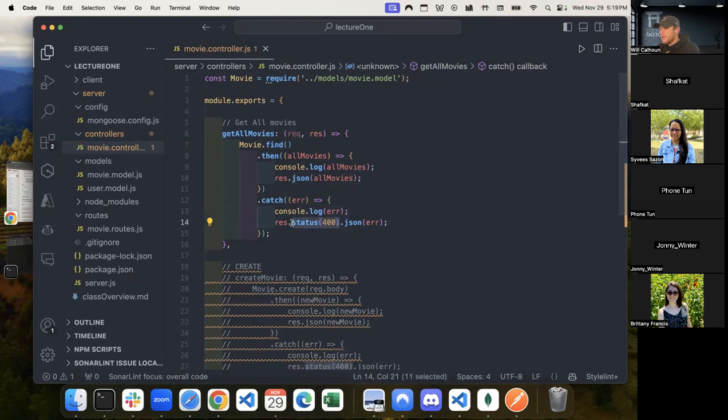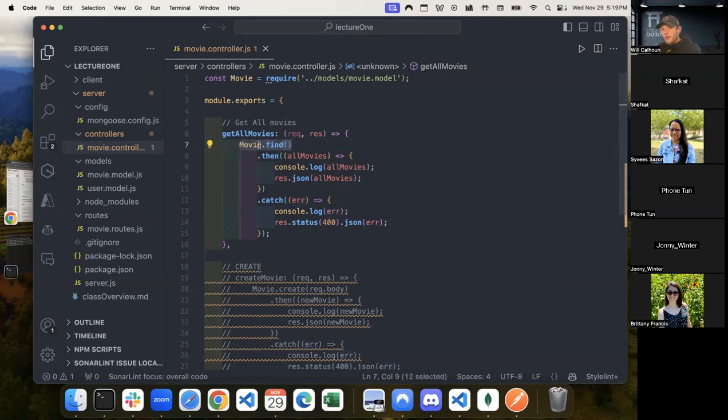This status, there's a bunch of different statuses. There's 200 if it's okay, 400 if there's an error, 404 if it can't be found. So there are different statuses that we'll talk through later on. So don't really worry about this portion right here. You could just say res.json(err), and that is going to give a response of the JSON and the actual error itself.